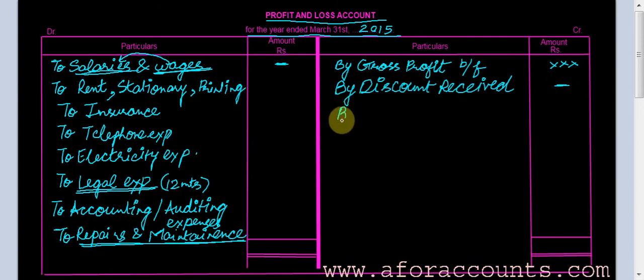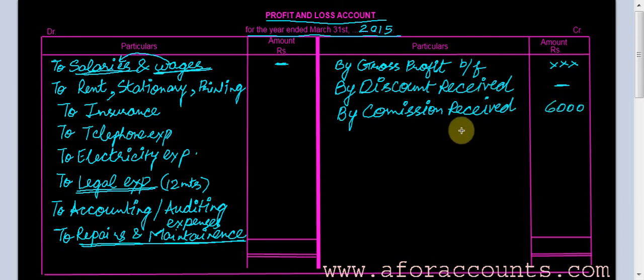Commission received. Okay, bank interest, the amount portion to be written here, what I have received.